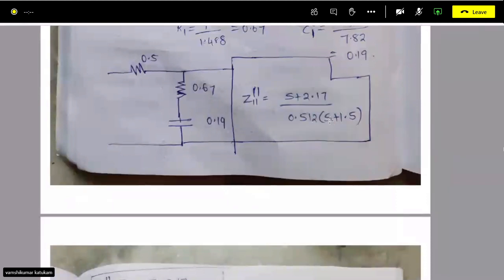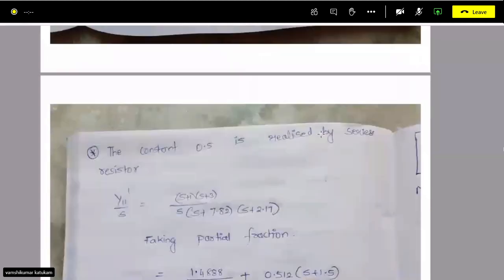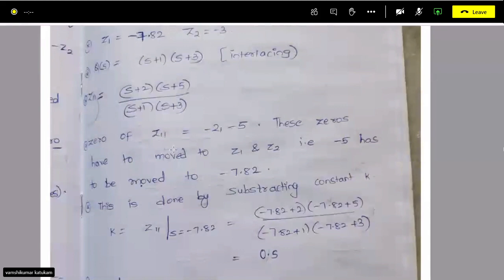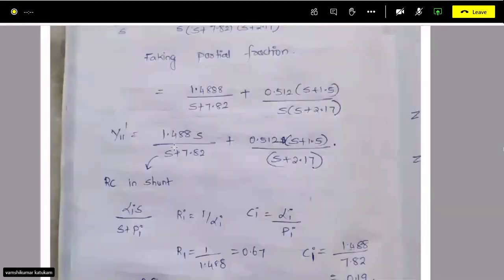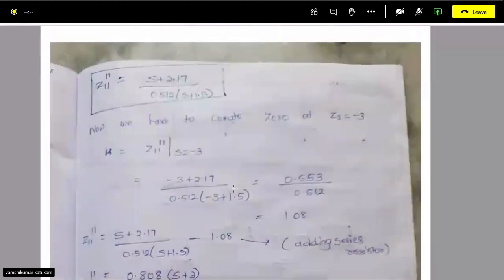So what is that constant value? That constant can be obtained by substituting s equal to minus 3, because that's where we have to shift it. So if you substitute s equal to minus 3 here in this z11 dash, then you will get that constant.